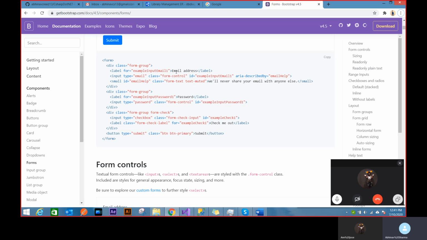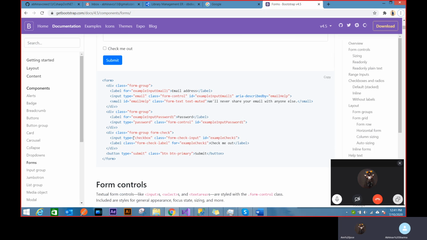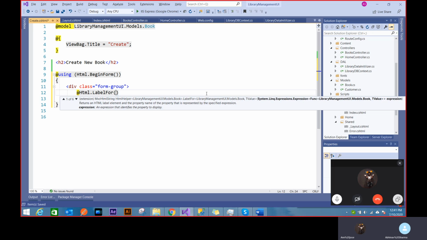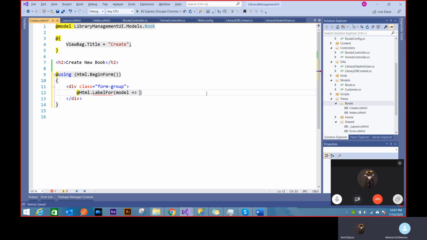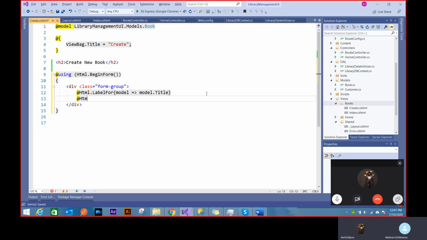And then I can create a label for. So this is the view of this thing, and I want to use the same thing. I can create a label for using my HTML helper, so Html.LabelFor. Because I'm having this model on top, my model knows how to work around that. So model done. I don't want to take book ID, but I definitely want to take title. So model for title, label for, and then I want an input for it.